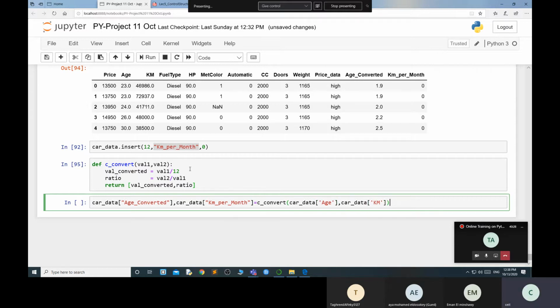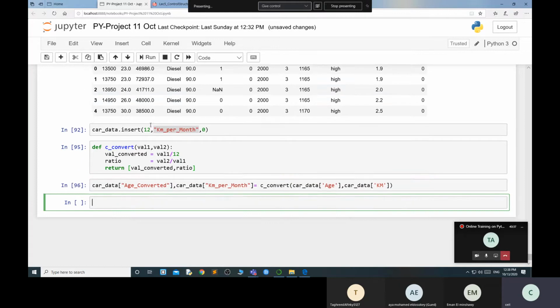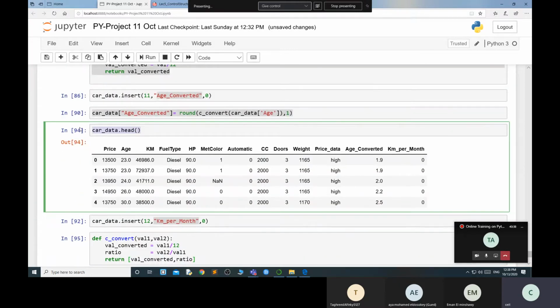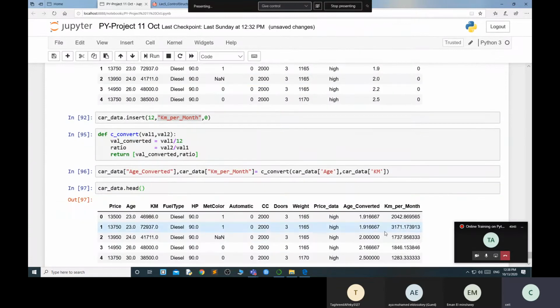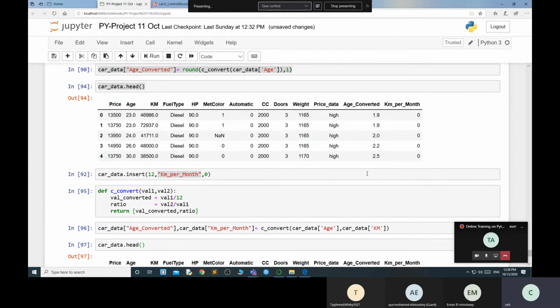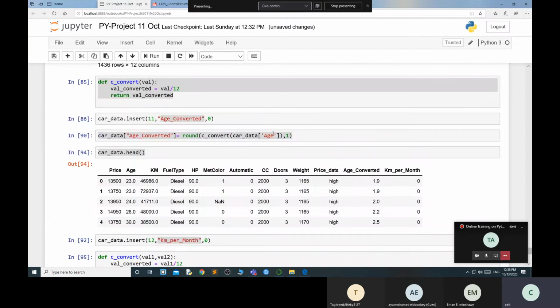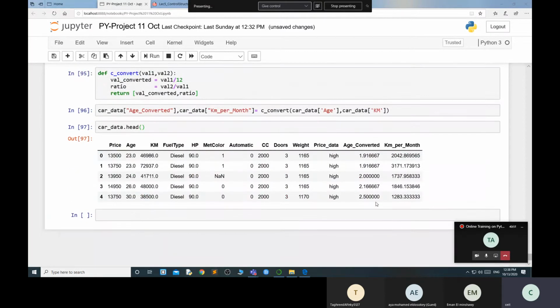I did this part once again. If you want, it's not a problem. And now I am executing this part. If I execute this part, we will see the difference also. No problem in that one. So see, this is the same values applied. Previously I did this task, and now I did the same task.